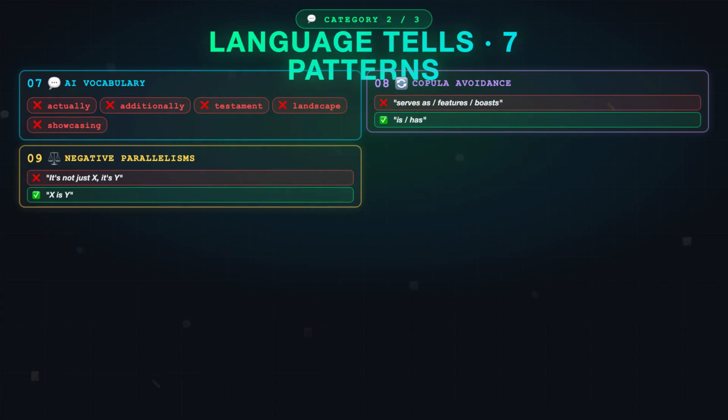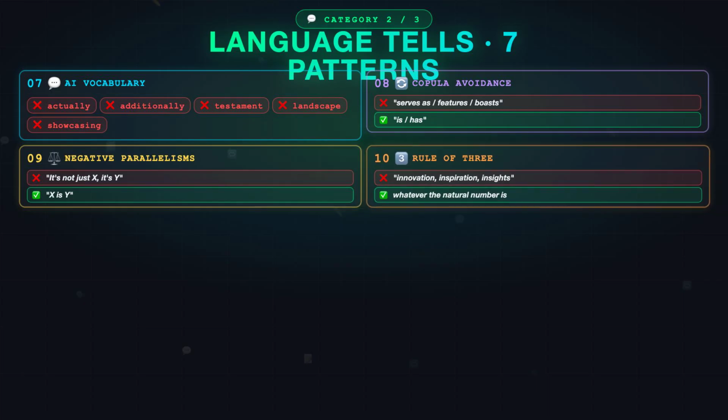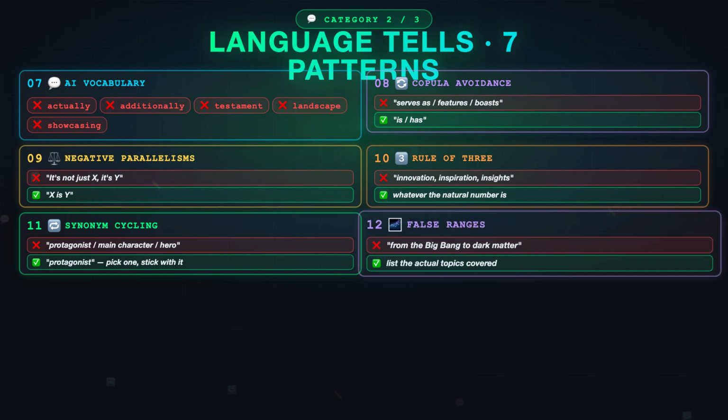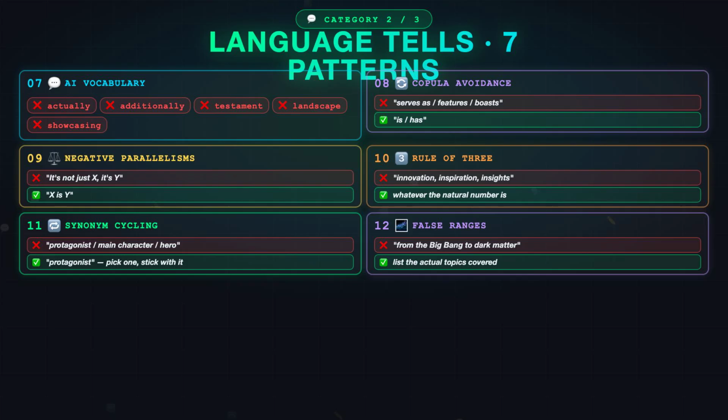Pattern 9. Negative parallelism. "It's not just X, it's Y," or tacking on negations like "no guessing, no trying too hard." State the point. Pattern 10, rule of 3. Innovation, inspiration, and insights. 3 items, alliteration. Use the natural number, not 3. Pattern 11, synonym cycling. The protagonist, the main character, the central figure, the hero. Same person. 4 words. Repeat the word when it's clearest.